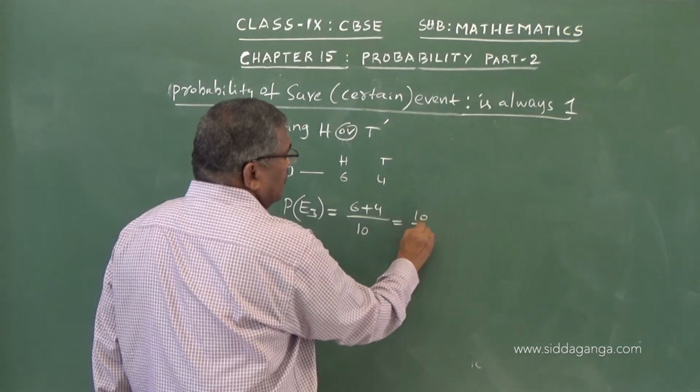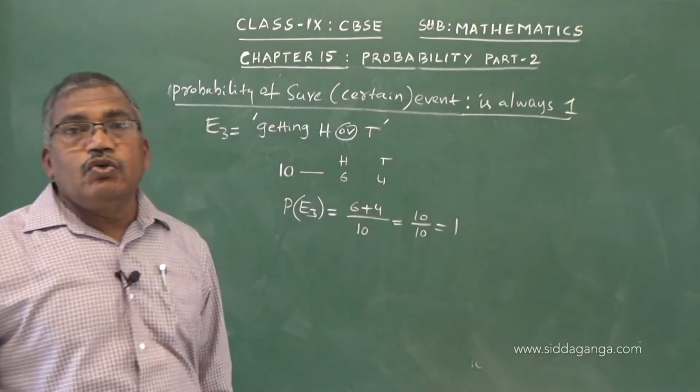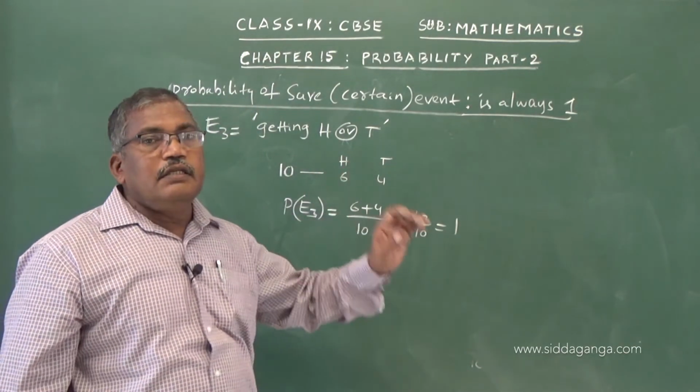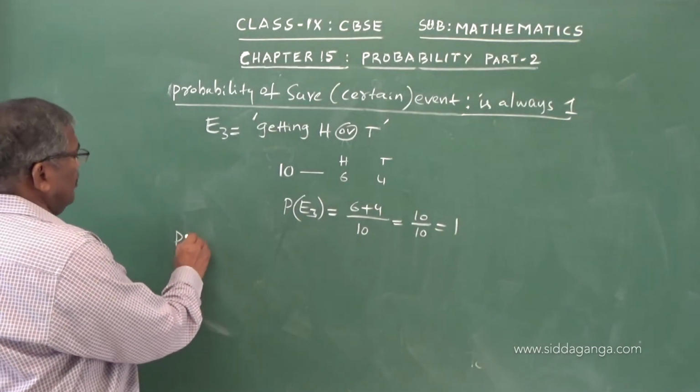That is 10 divided by 10, which is 1. So we say it is a sure event. Definitely that will happen.